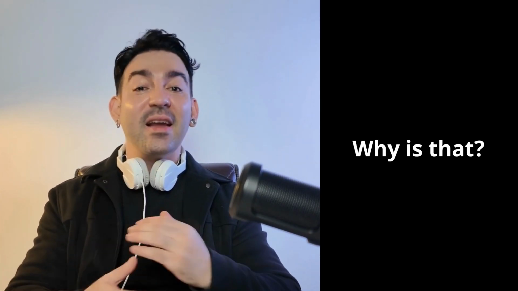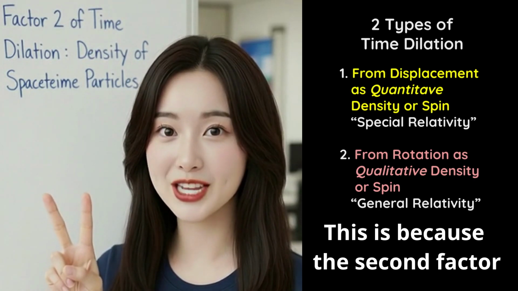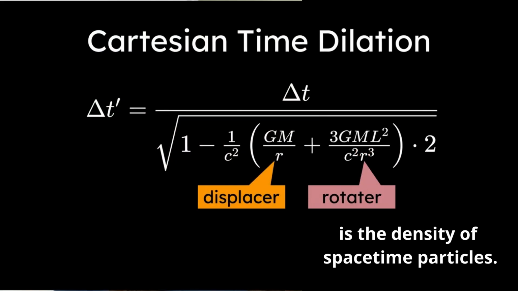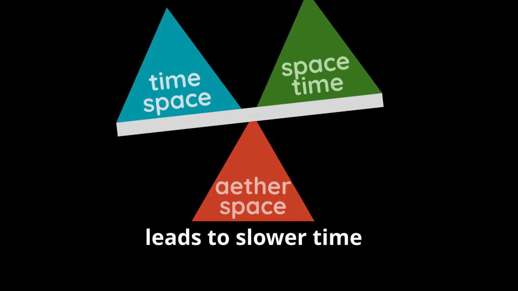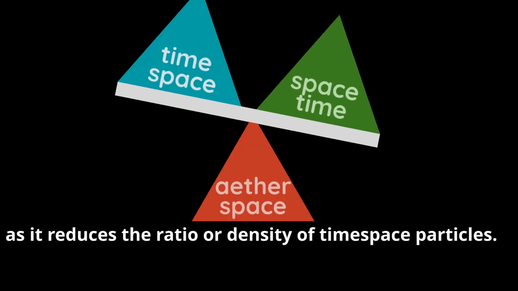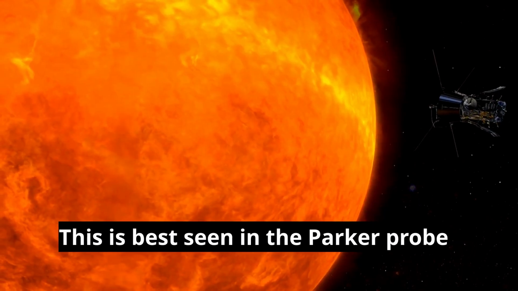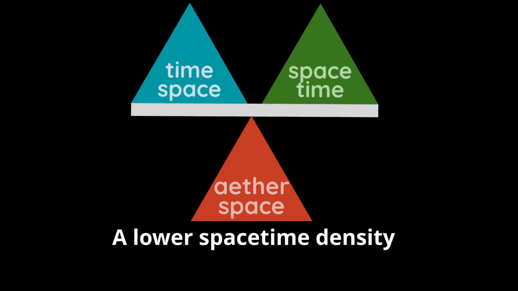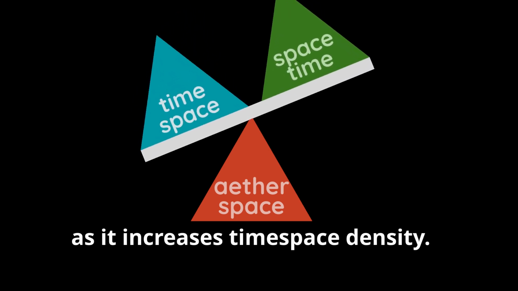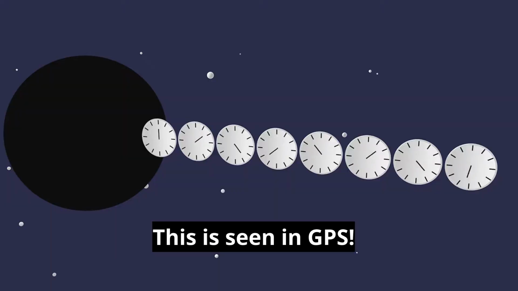Why is that? This is because the second factor in time dilation is the density of spacetime particles. A higher spacetime density leads to slower time, as it reduces the ratio or density of time-space particles. This is best seen in the Parker probe, which is near the Sun. A lower spacetime density leads to faster time, as it increases time-space density. This is seen in GPS.